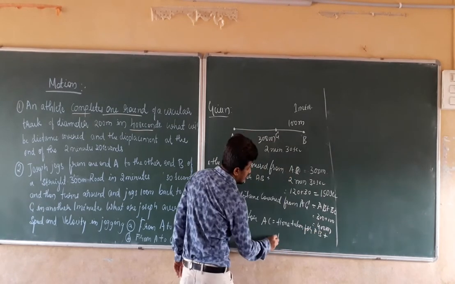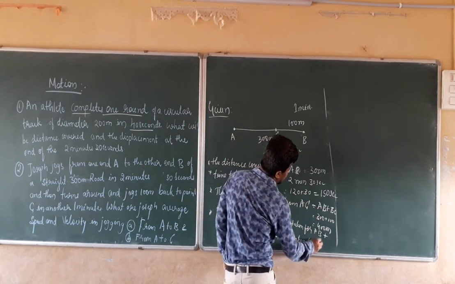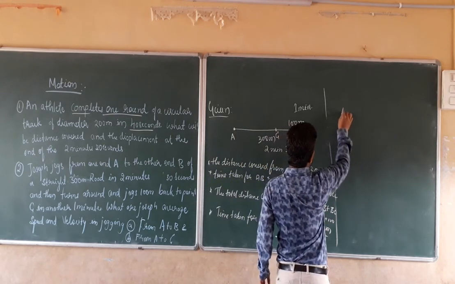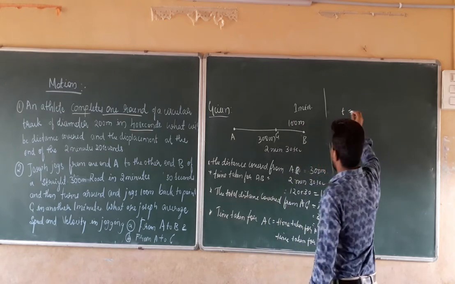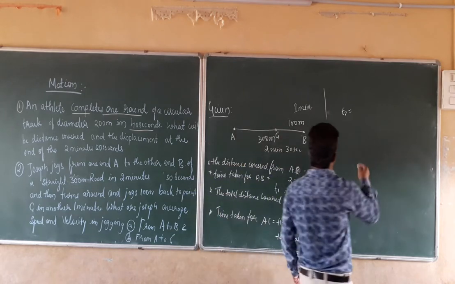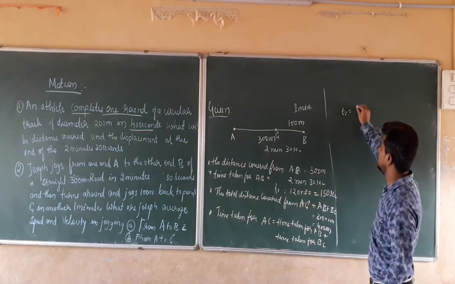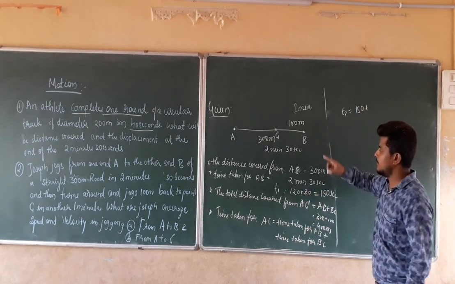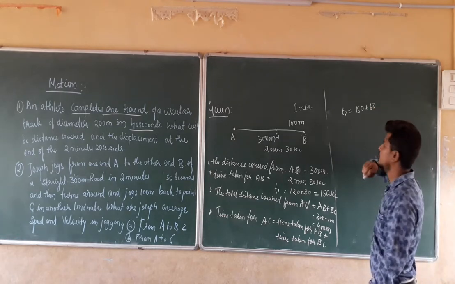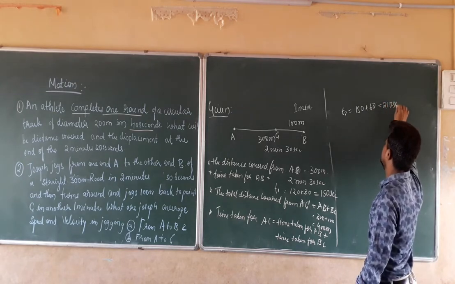Let this be T1 and this be T2. The total time taken for AB is 150 seconds, plus another 1 minute, and 1 minute is equal to 60 seconds, so it becomes 210 seconds.